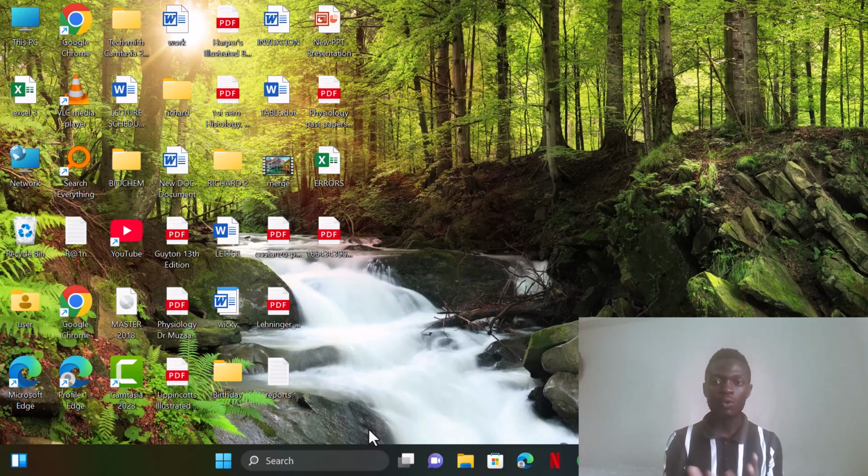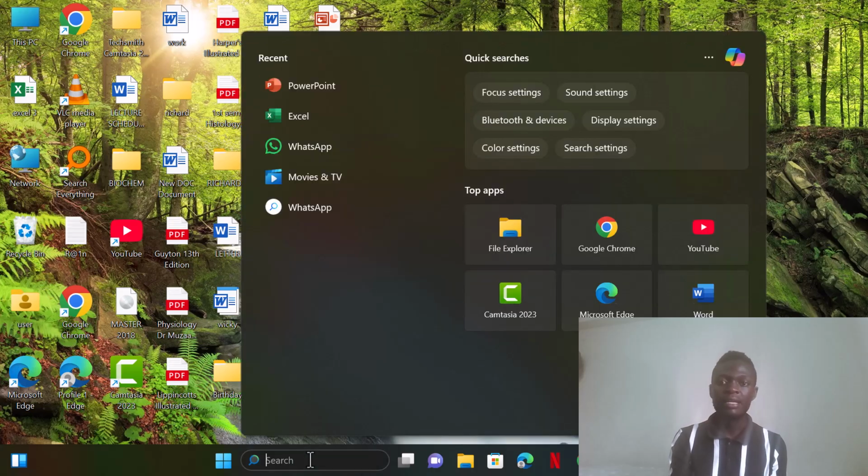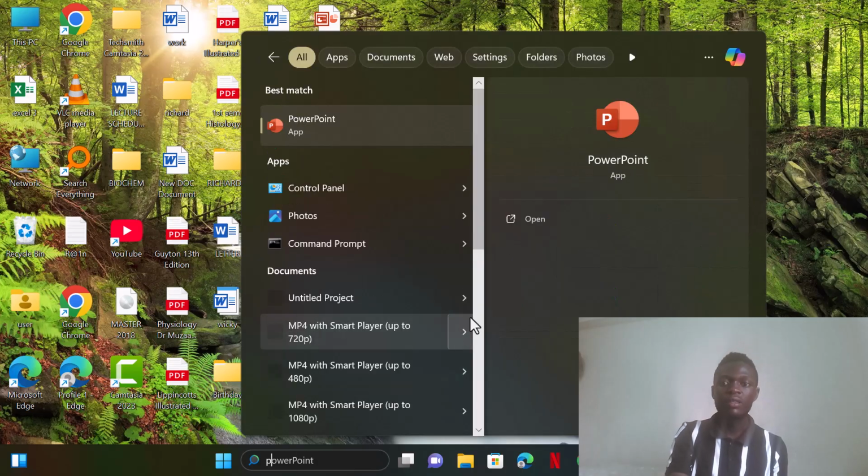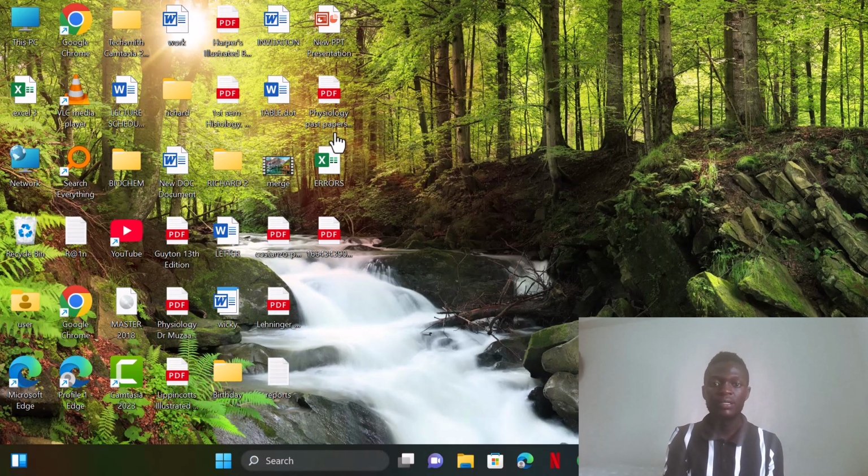So today I want us to go through some of the features which we use in PowerPoint. As usual, the first step, I'll first open it. That means I'm going to come down here, then I type in what I want. I want PowerPoint, and in our case here, it's already there. I'm just going to open it.